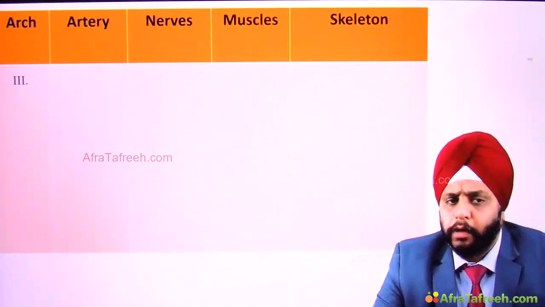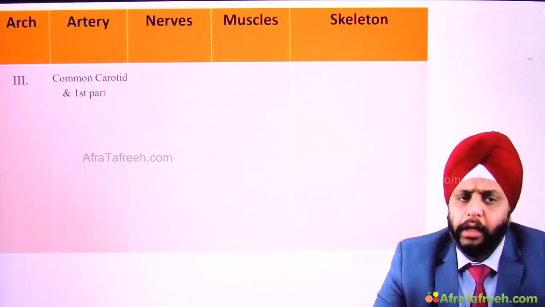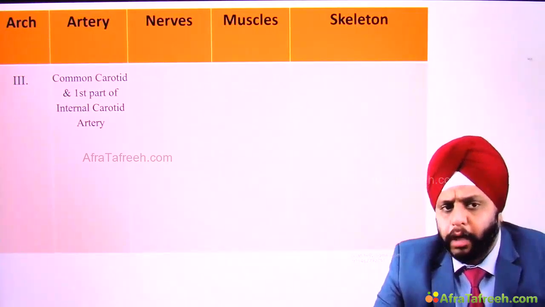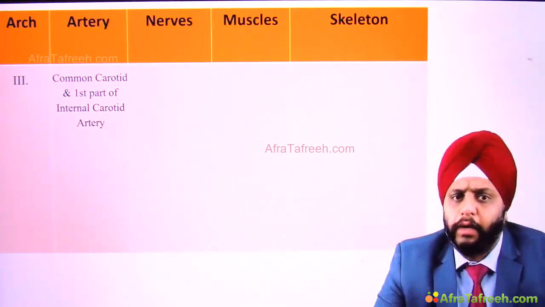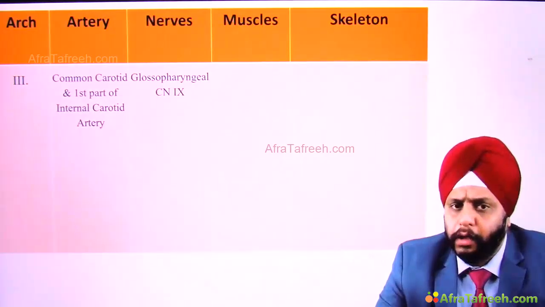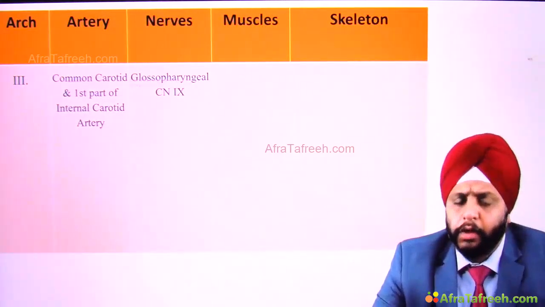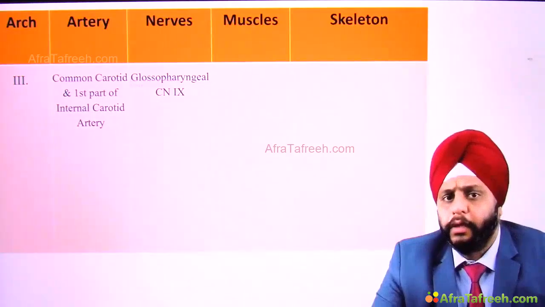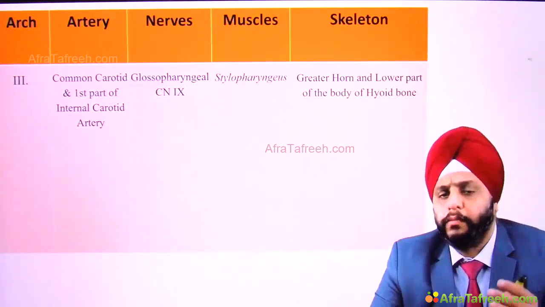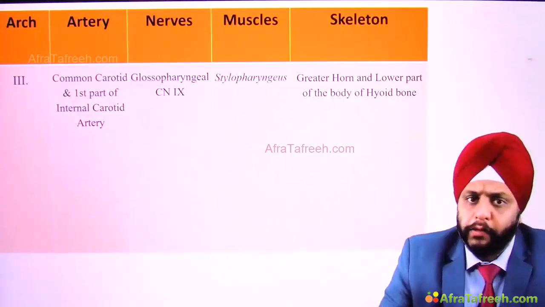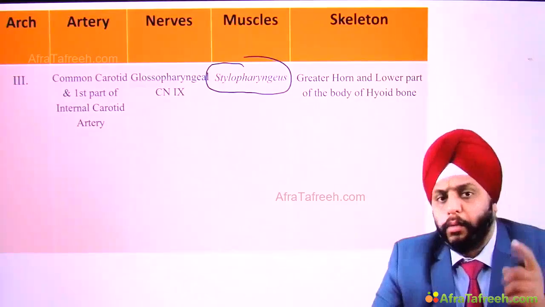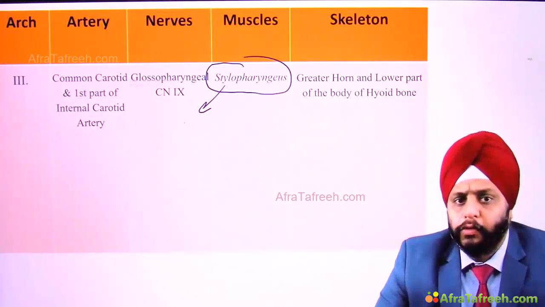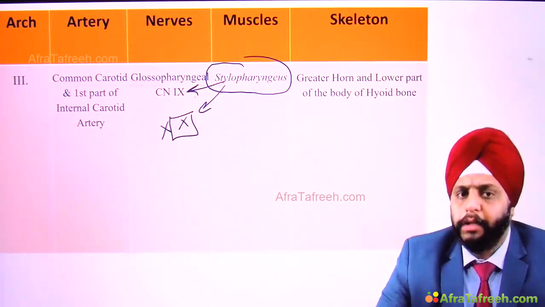The third arch does not have a special name. The third arch artery is common carotid artery and first part of internal carotid artery. The third arch nerve, as I have already discussed, is the glossopharyngeal nerve, the ninth cranial nerve. Now, the muscle formed by third arch is stylopharyngeus muscle. Important, stylopharyngeus muscle. Why is it important? This is the only pharyngeal muscle which is not supplied by vagus, but is supplied by the ninth cranial nerve.